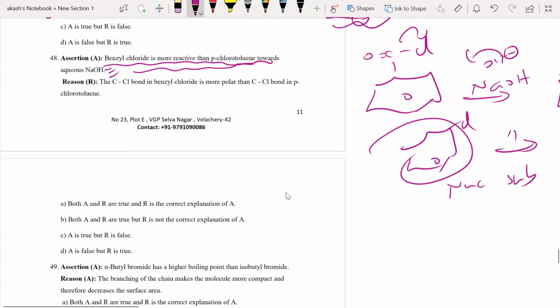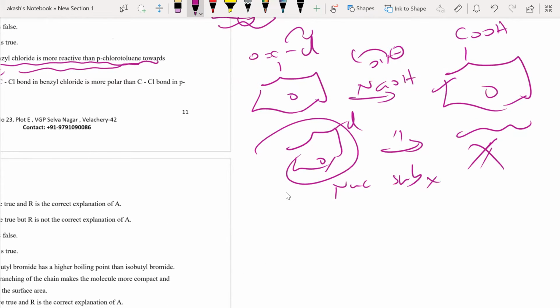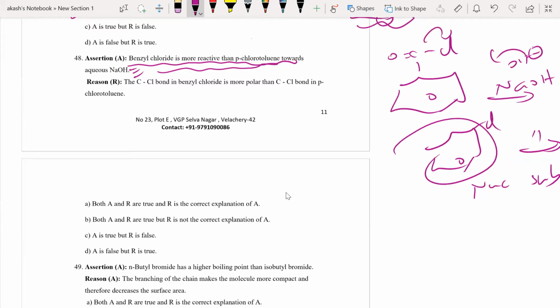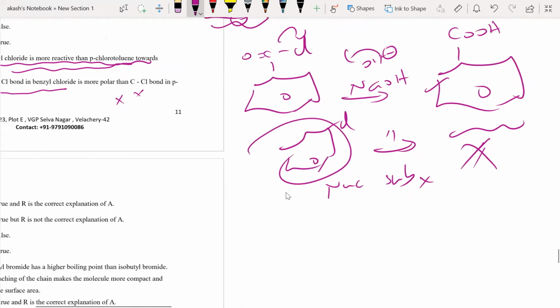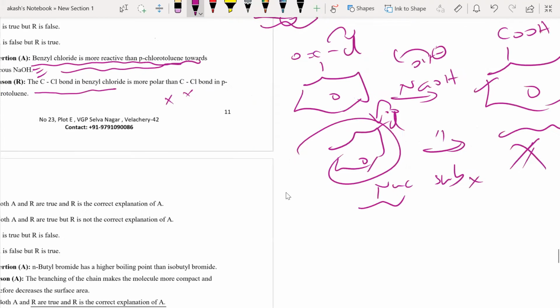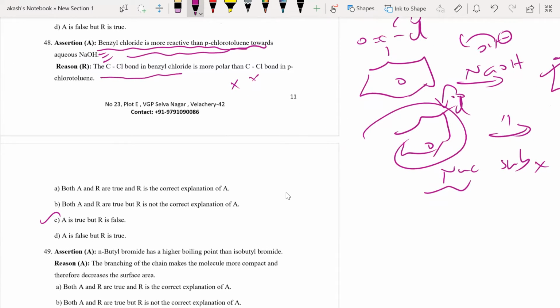Yes, definitely, because you see here I have the reaction happening. Here nothing happens. Now, the reason given is that the C-Cl bond in benzoyl chloride is more polar than the C-Cl bond in para-chlorotoluene. No, it is not because of polarity difference, and first of all, the statement is also wrong. The reason is something else. Why will this not undergo nucleophilic substitution? Because it has a double bond character, right? An aryl halide will not undergo nucleophilic substitution because it has double bond character due to resonance. That's why.